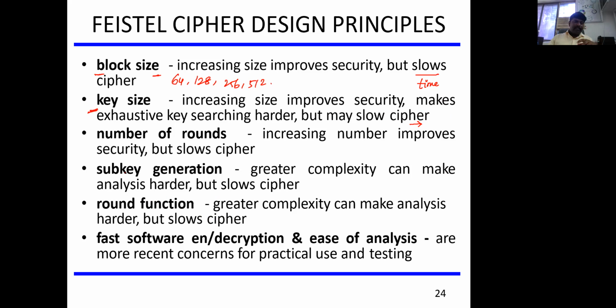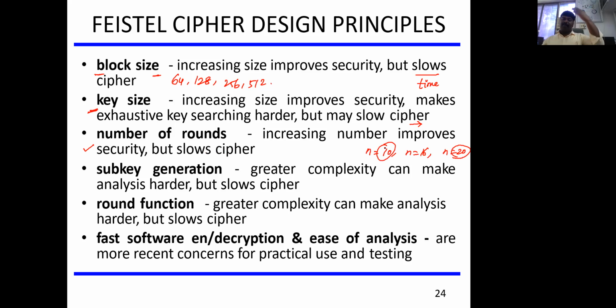Again, the third factor we consider for the Feistel cipher design principle is the number of rounds. When you talk about the number of rounds, it is how many times you are repeating the function. In the previous example I was explaining with n; suppose I select n equal to 10, or n equal to 16, or n equal to 20. What this means is that I am going to repeat the left swap, then the right swap, and then the encryption function.